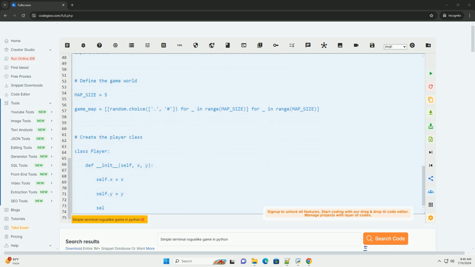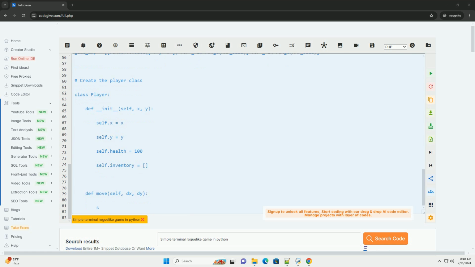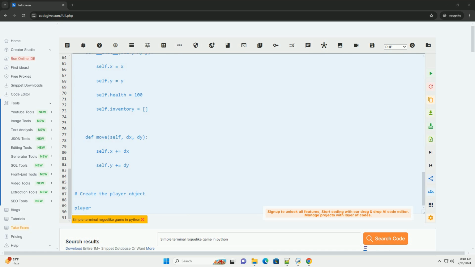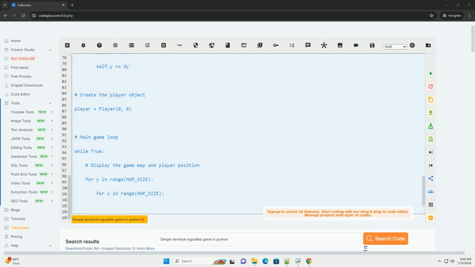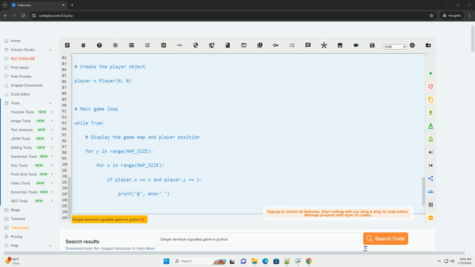3. Implement movement. Allow the player to move around the map using input commands, for example arrow keys. Update the player's position based on the input. 4. Add enemies. Create enemy classes with attributes like position, health, and damage. Place enemies randomly on the map and implement combat mechanics when the player encounters an enemy.